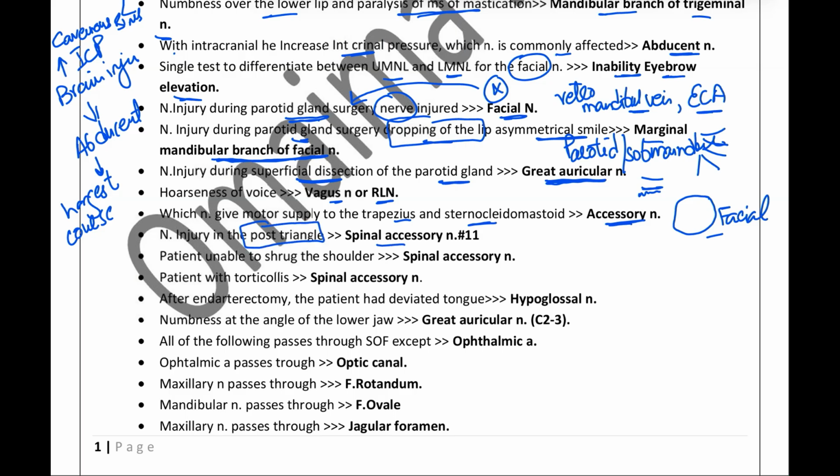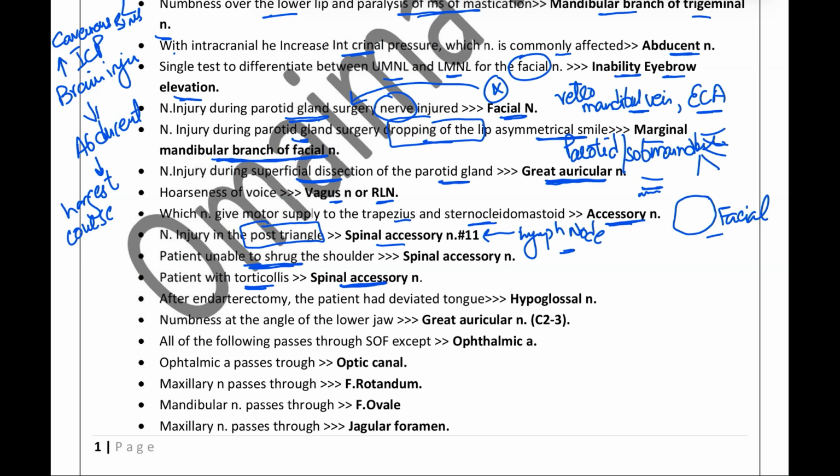If there is any surgery in association with lymph node dissection, especially in the posterior triangle, then the nerve that will be damaged will be the spinal accessory nerve. So what will be the clinical picture? The patient will be unable to shrug the shoulders. A patient presenting with torticollis will also have spinal accessory nerve involvement.